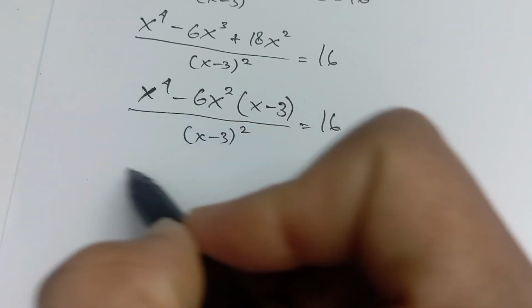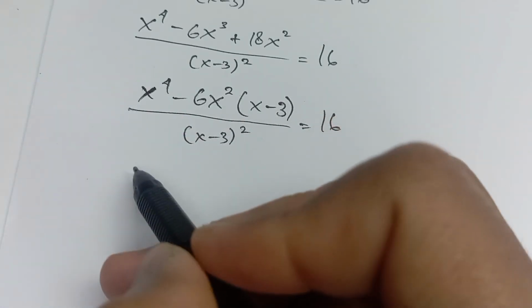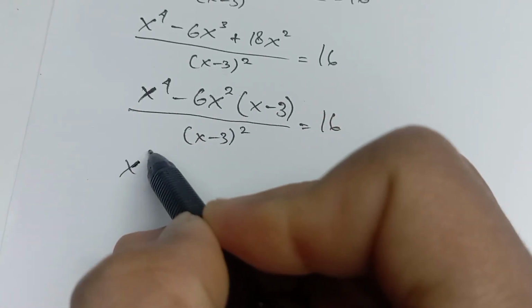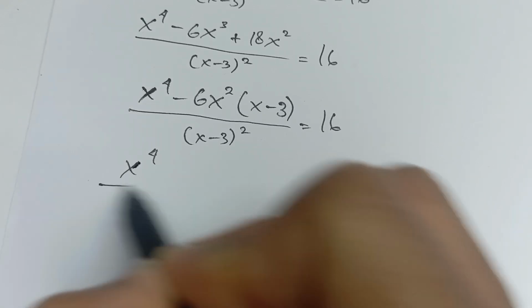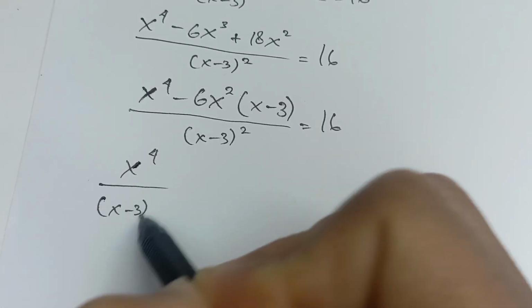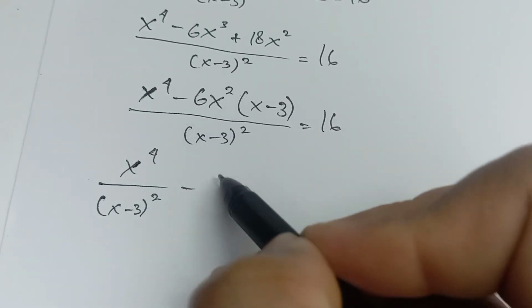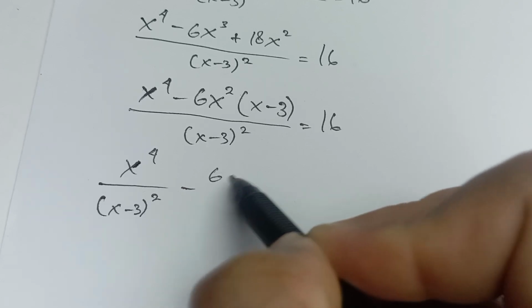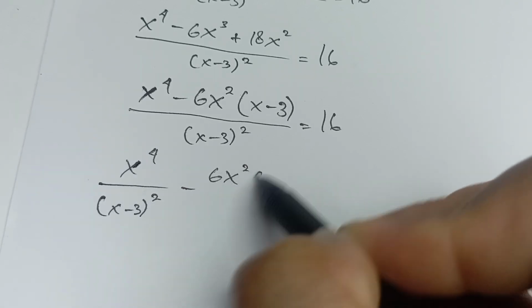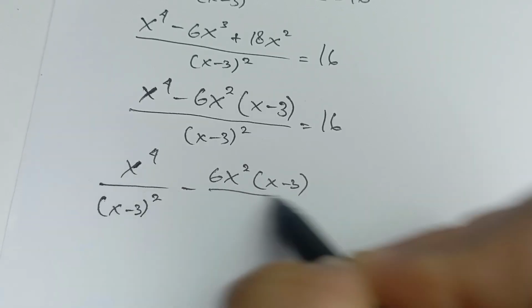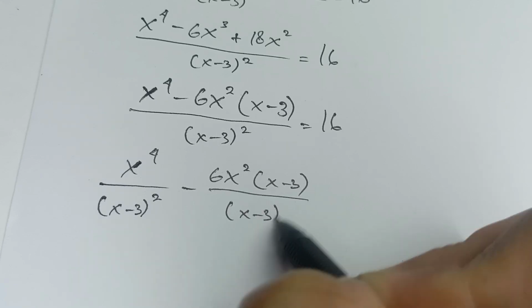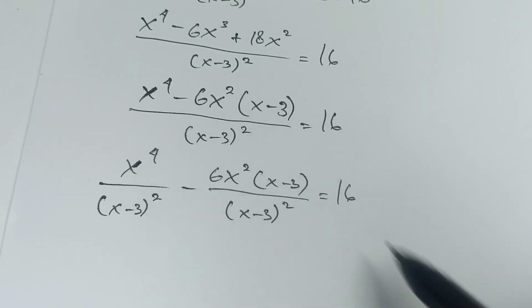And for this we can write x to the power of 4 over (x minus 3) squared minus 6x squared times (x minus 3) over (x minus 3) squared equals 16.